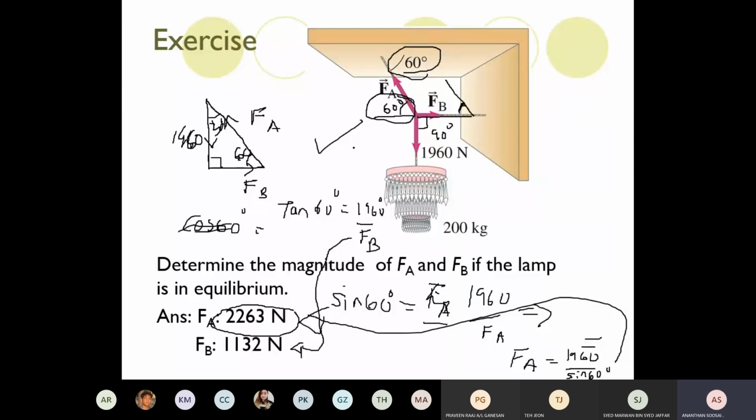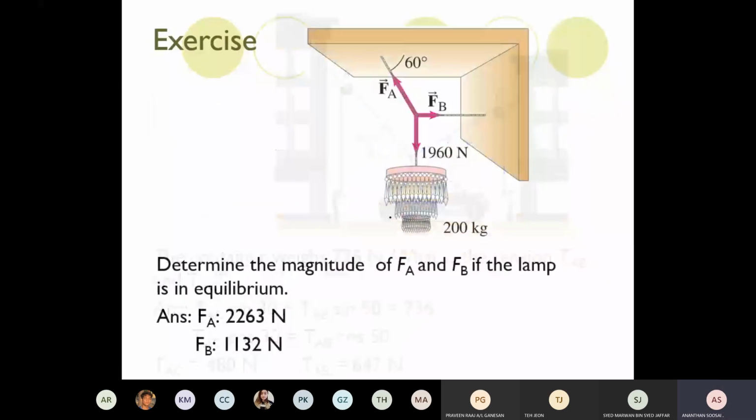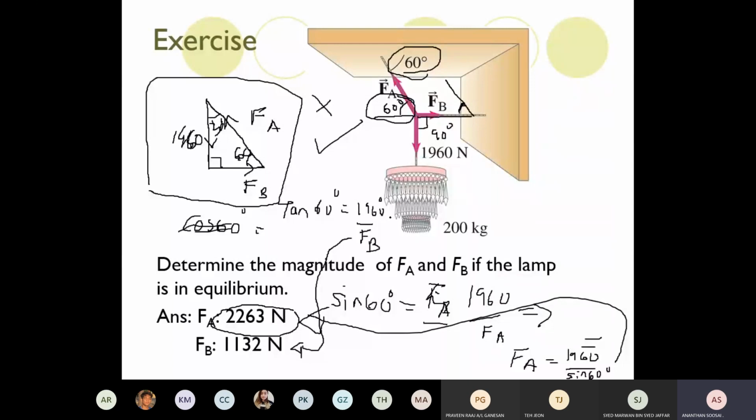Okay, so the most important thing here is you can't do this question if you can't figure out this triangle. So the important thing is the triangle. How do you draw this vector triangle? Follow one after another. Start drawing with the vertical arrow or the horizontal arrow first. Diagonal, put it as the last. And make sure the internal angle is positioned correctly. Any question from here? I hope you understand. So that's the working for this question.